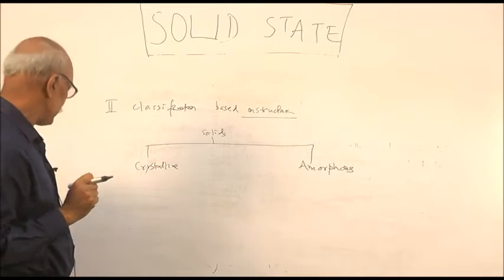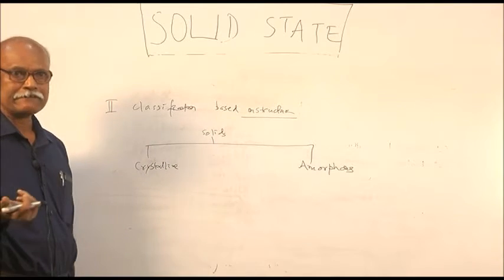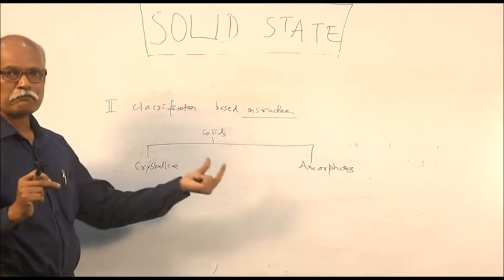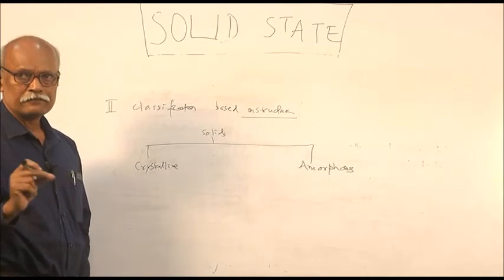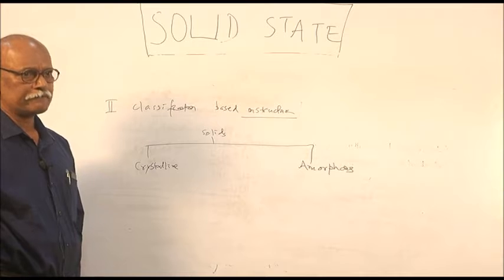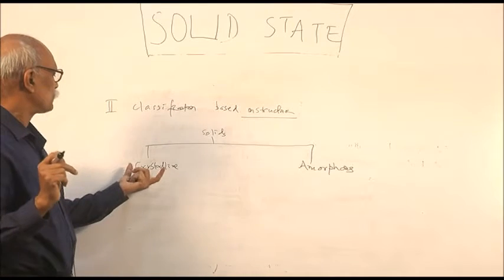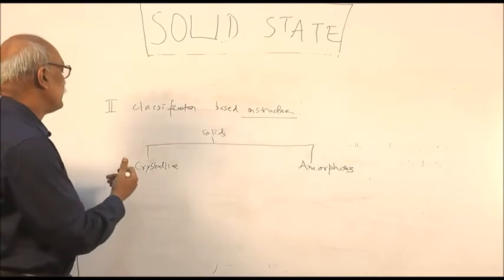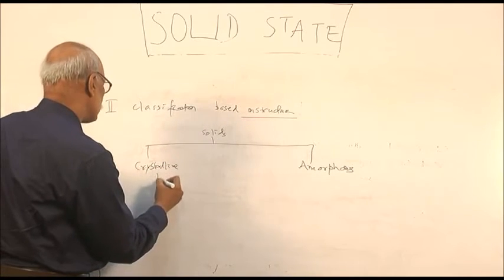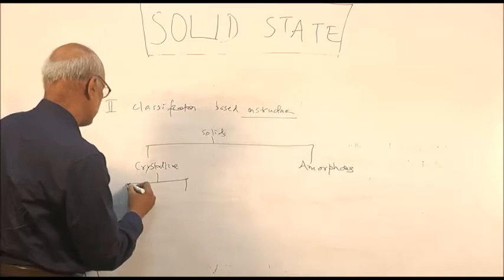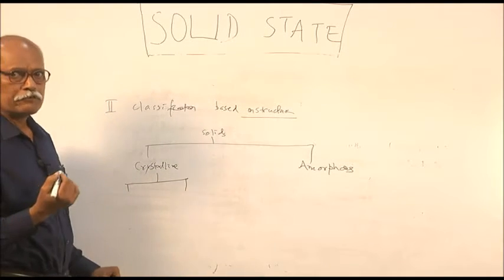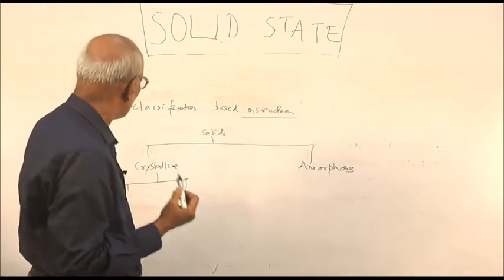That is how you know in your practical class what is a crystalline salt and what is an amorphous salt. Suppose zinc oxide, zinc carbonate, calcium carbonate become amorphous. But your sodium chloride salt, potassium nitrate salt, most of the salts will be in crystalline form in your practical class. So this crystalline salt you can also divide into 2 types depending on the water of crystallization that it contains.